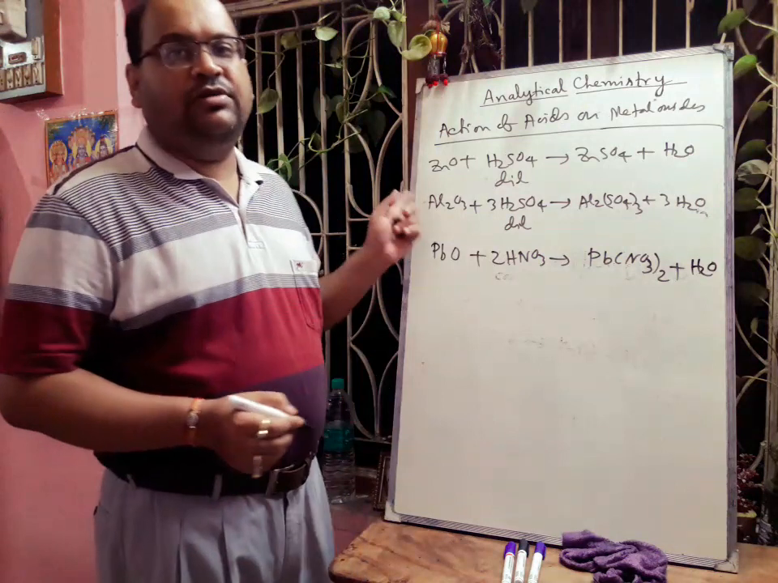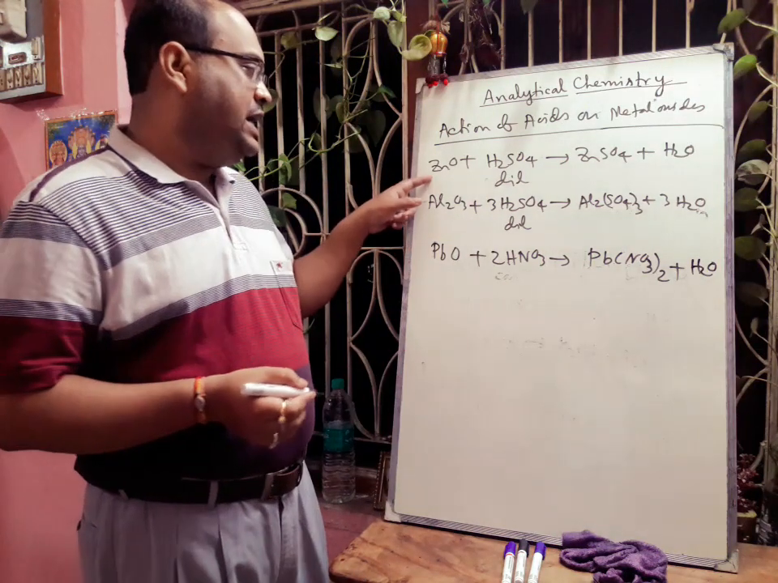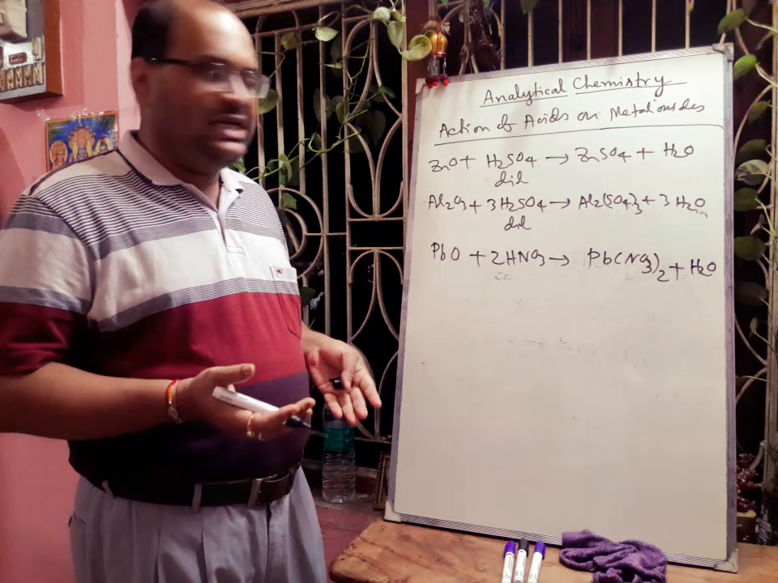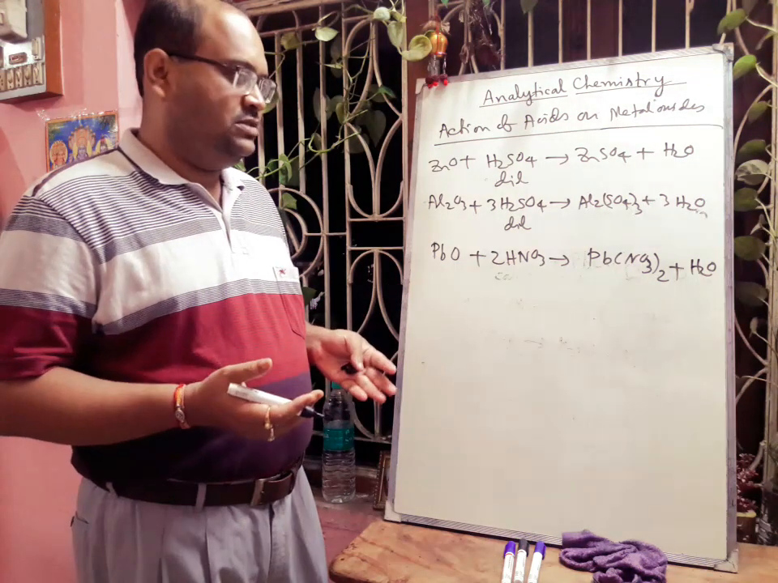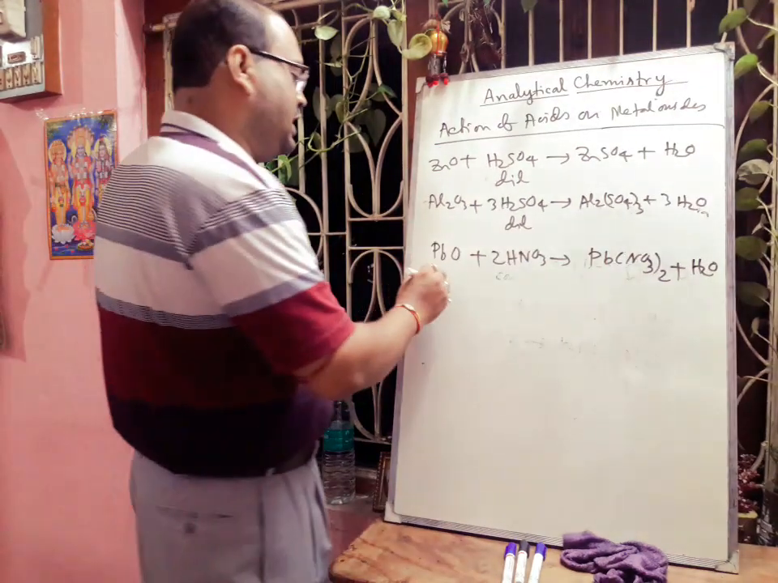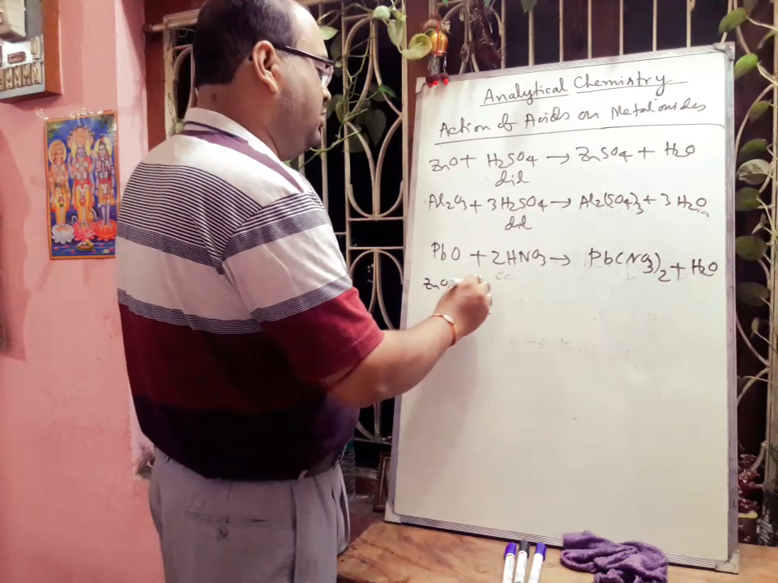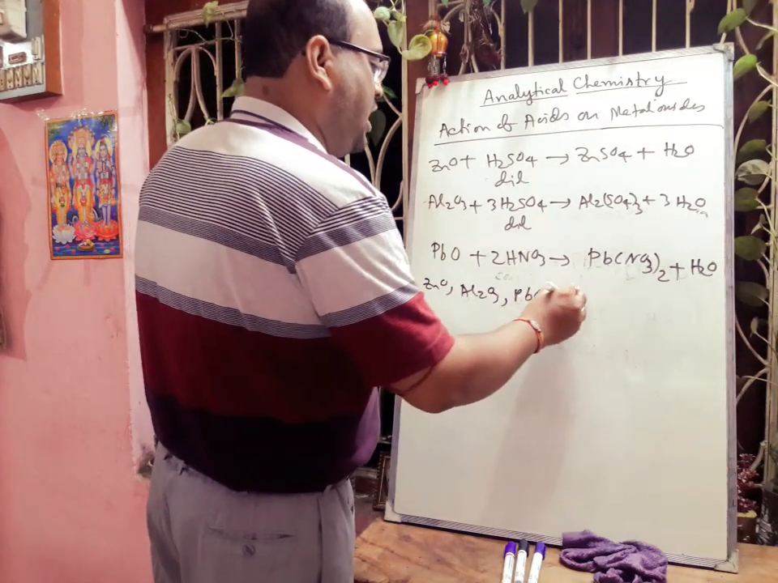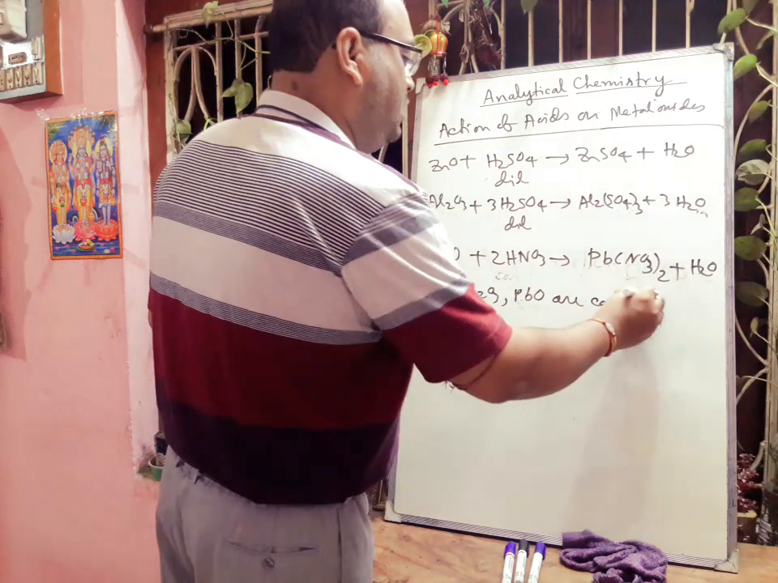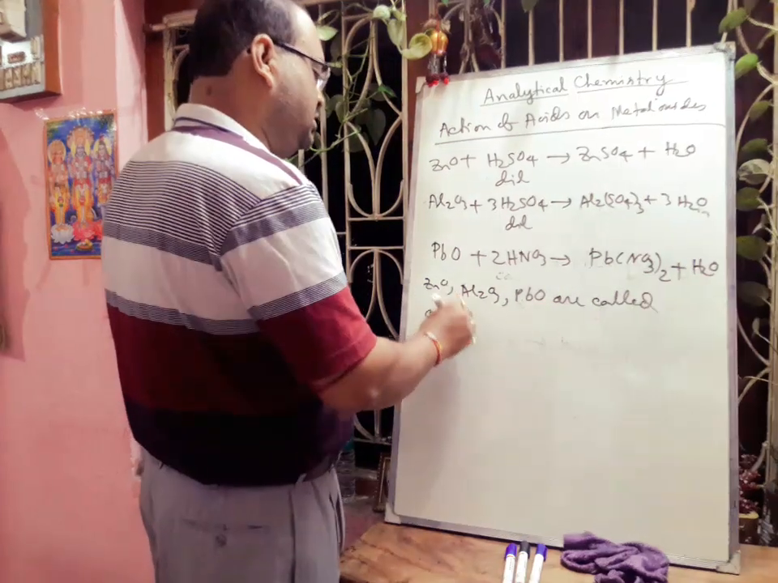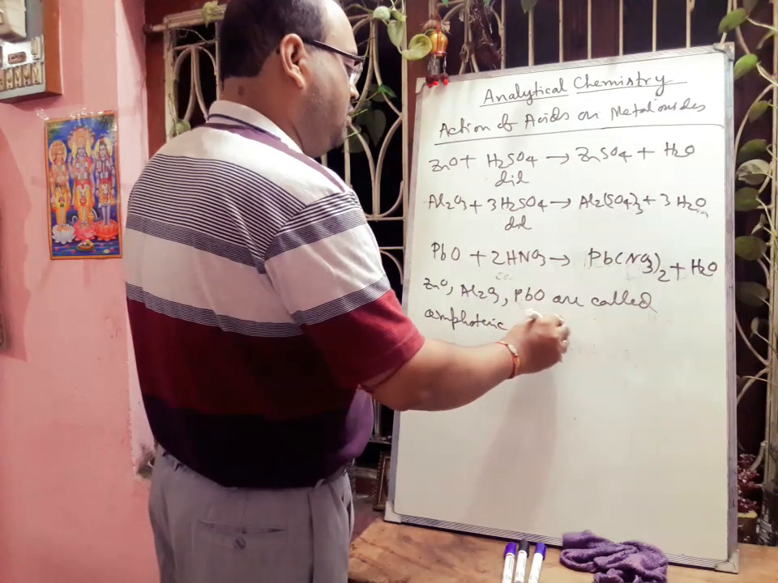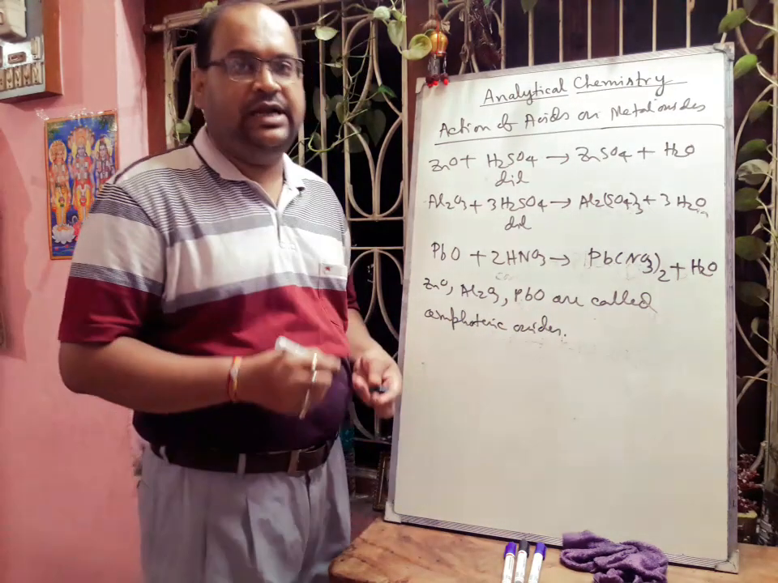So in this way what we are observing is that zinc oxide, aluminium oxide and lead oxide are reacting with both acid as well as base. Okay, so these zinc oxide, aluminium oxide and lead oxide are called amphoteric oxides. Amphoteric oxide. So you can understand.